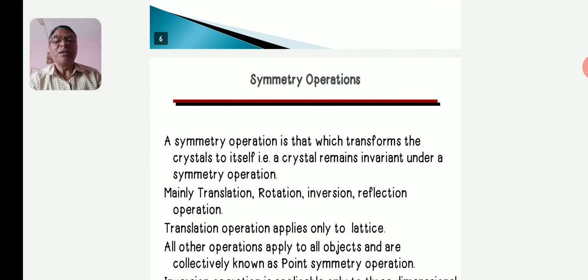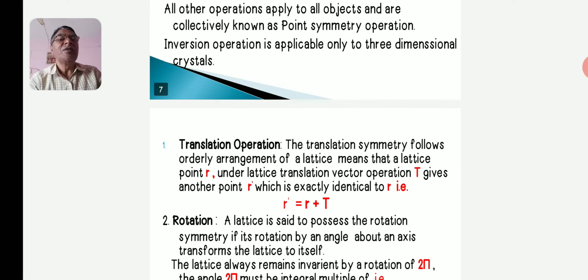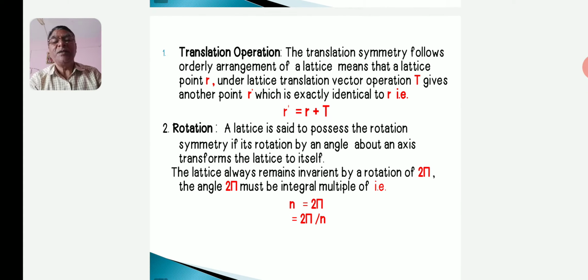The translation operation applies to lattice only, while the remaining operations and their combinations apply to all objects and are collectively called point symmetry operations. The inversion operation is applicable only to 3 dimensions.